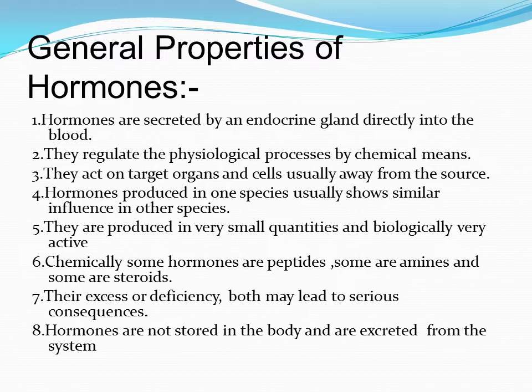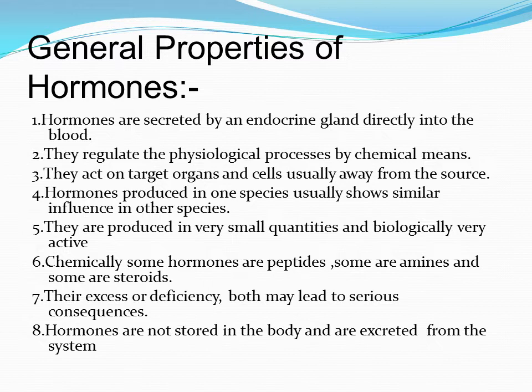Next point, chemically, some hormones are peptides. That means they are derived from proteins. Example, insulin. Some are amines, that means they are derived from amino acids. Example, adrenaline. Some are steroids. They are derived from cholesterol. Example, testosterone. Insulin and adrenaline are water soluble, whereas testosterone, which is a steroid, is lipid soluble or fat soluble.